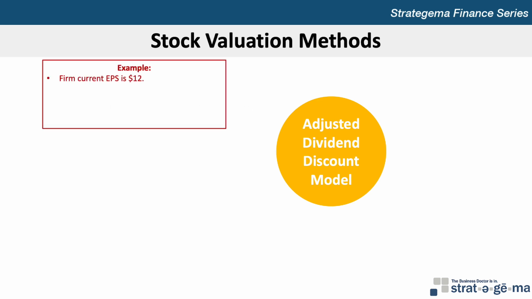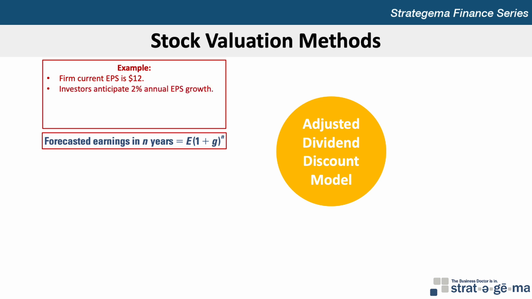Assume that a firm currently has earnings of $12 per share. Future earnings can be forecasted by applying the expected annual growth rate to the firm's existing earnings, E, where the forecasted earnings in N years equals E times (1 plus the growth rate, G) to the exponent of N. If investors anticipate that the earnings per share will grow by 2% annually and expect to sell the firm's stock in 3 years, the earnings per share in 3 years are forecast to be $12.73.